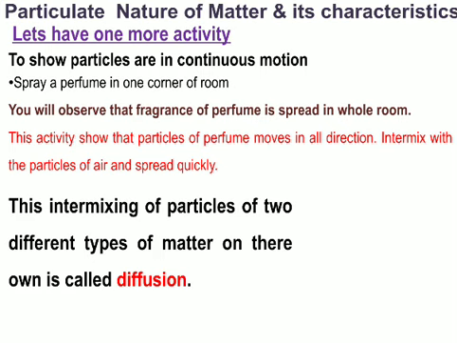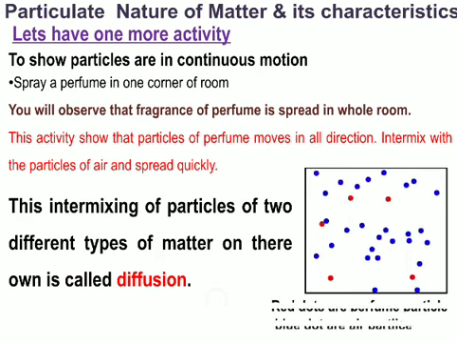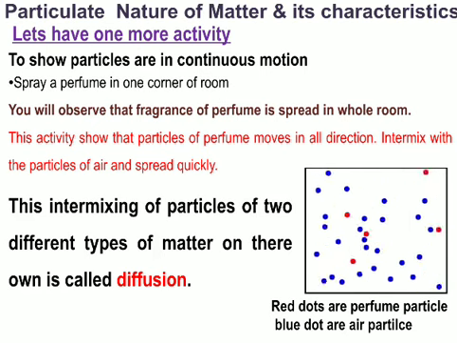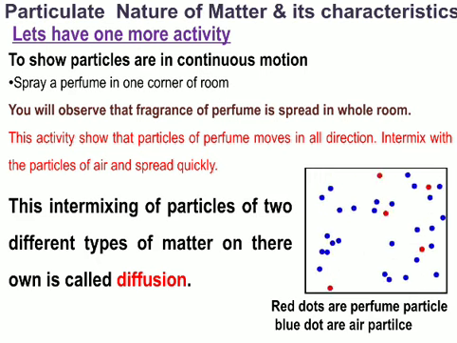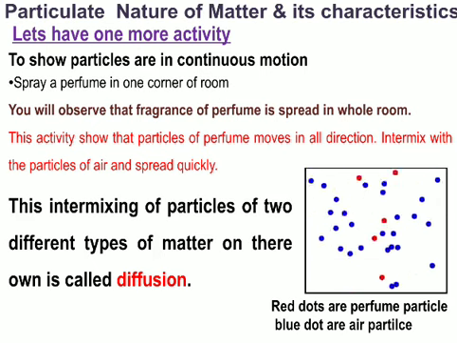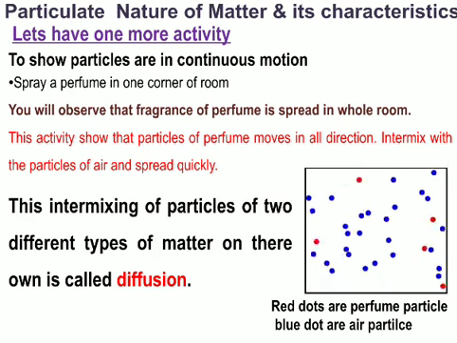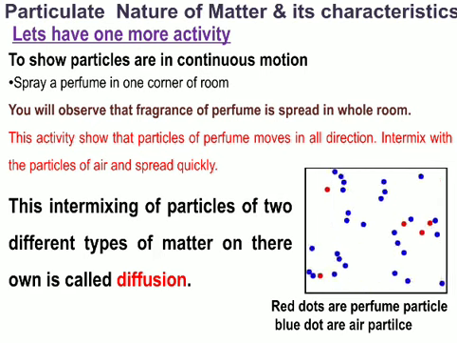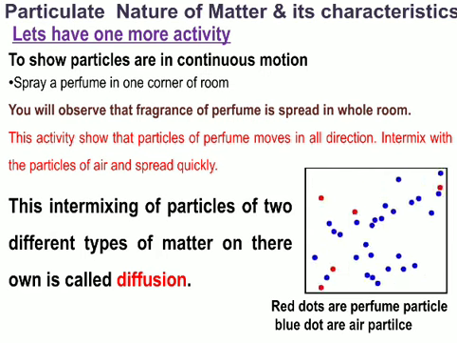Now in this image you can see the particles moving very randomly. As per this activity, the red dots are of perfume, very less in number, and the blue dots are of air particles. They are moving randomly, and this is what diffusion is. Both the particles are intermixing because of the space present between them, so they are mixing very well. Air is a gas, and perfume is also a type of gas with small tiny particles, so they can mix very easily. These are the basic characteristics of matter, or the particles of matter.